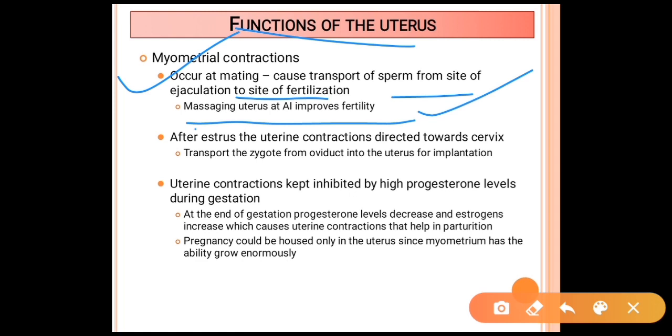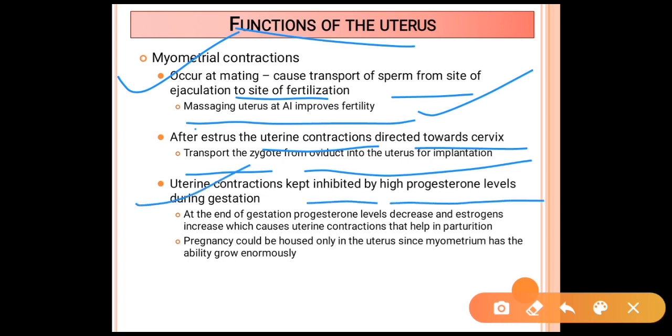After estrus, the uterine contraction is directed towards the cervix and transports the zygote from the oviduct into the uterus for implantation. Uterine contraction is inhibited by the high progesterone level during gestation. At the end of gestation, progesterone decreases and estrogen increases, which causes uterine contraction and helps in parturition. Pregnancy can be housed only in the uterus since the myometrium has the ability to grow enormously.